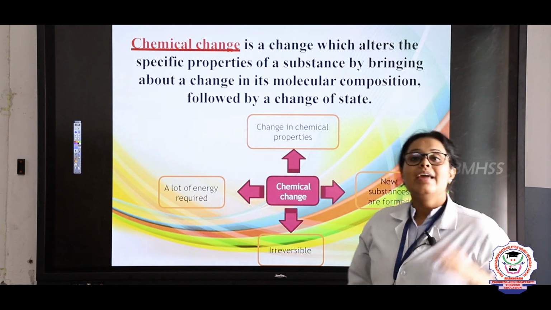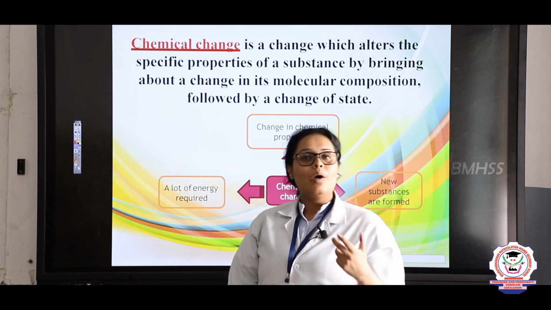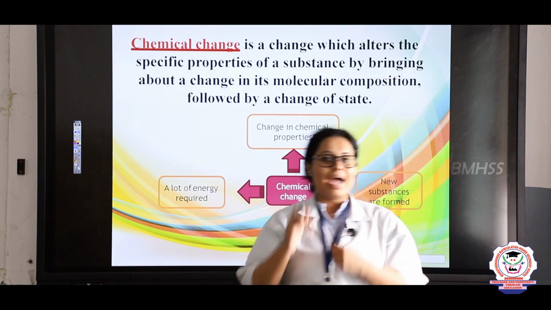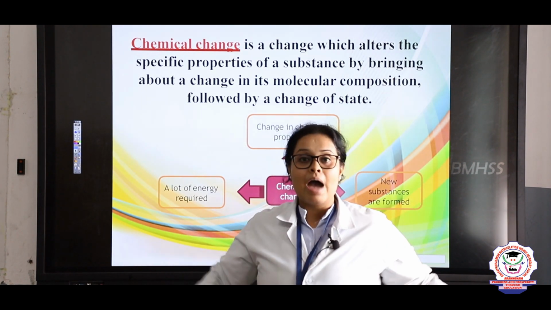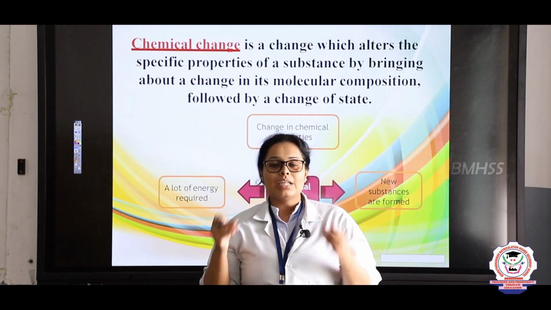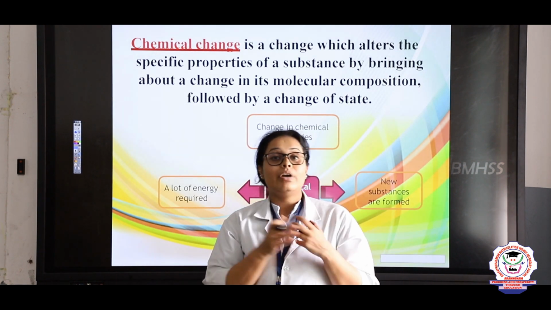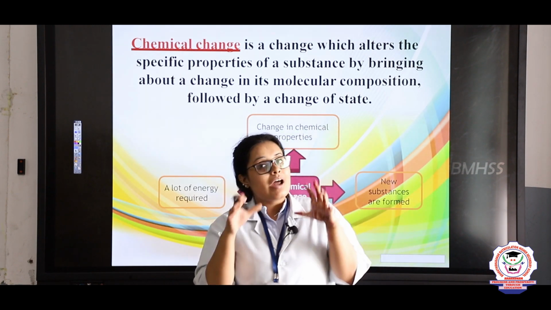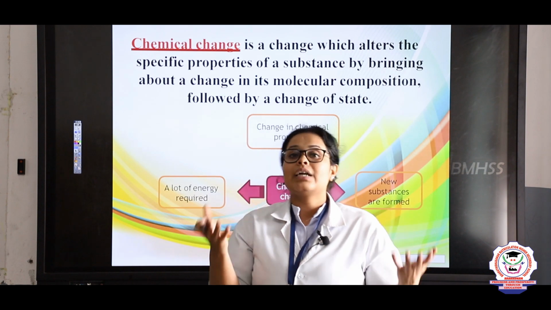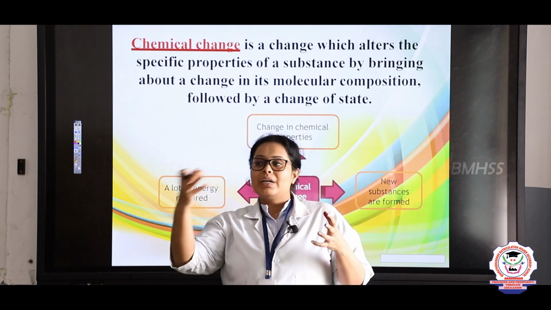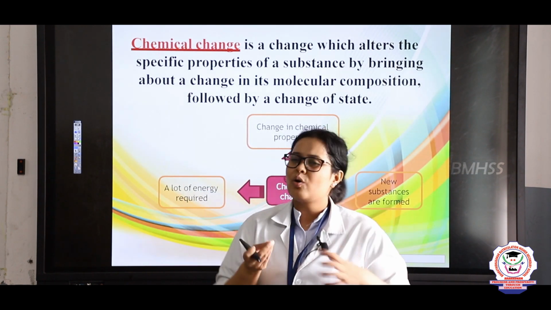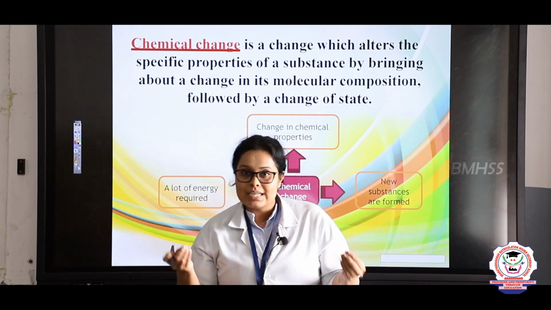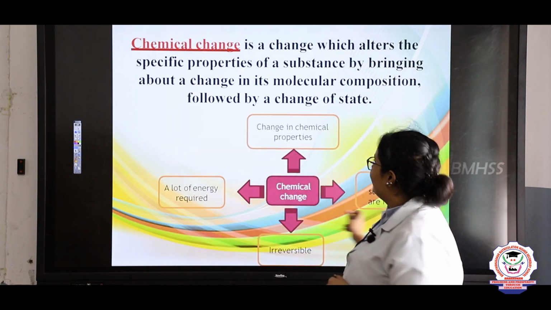And the last one is that it is an irreversible process. If a chemical change happens, it cannot be reversed. For example, the things which happen naturally are known as chemical changes: the burning of wood, the drying of leaves, the rotting of food. All these changes are chemical changes, right?